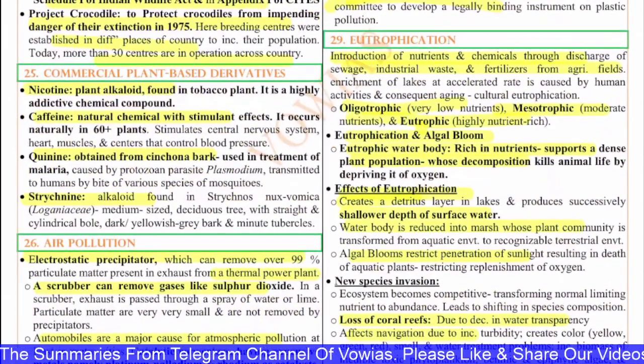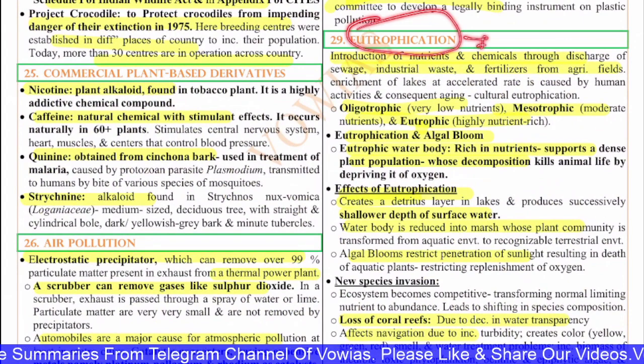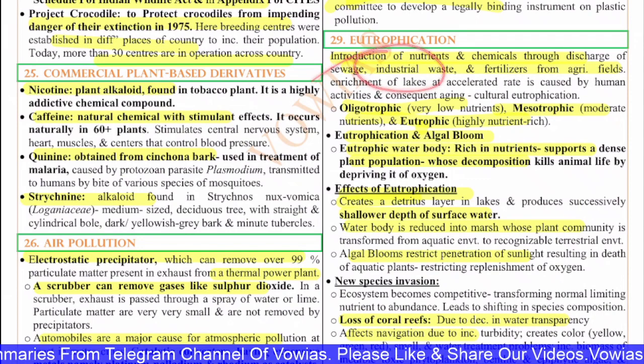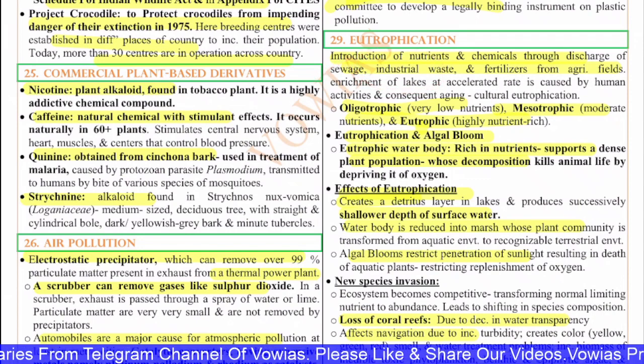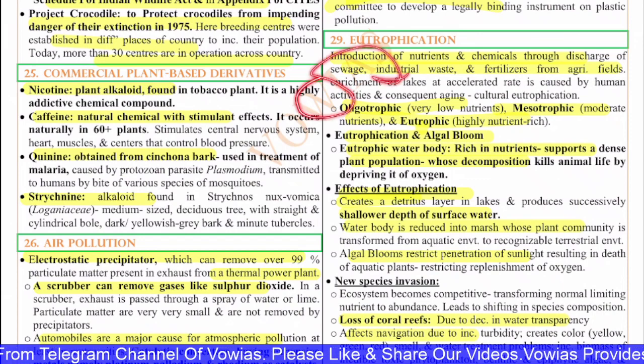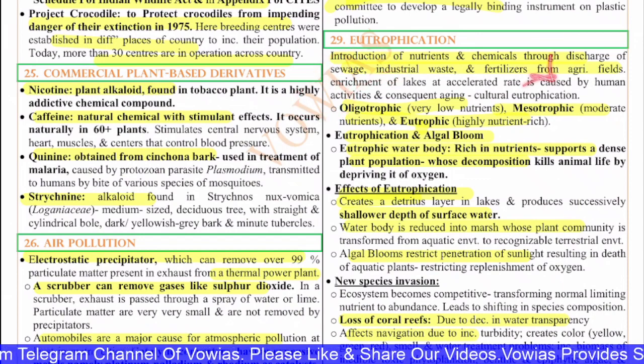The 29th question is on eutrophication. Eutrophication is the introduction of nutrients and chemicals through discharge of sewage, industrial waste and fertilizer from agricultural fields. The enrichment of lakes at an accelerated rate is caused by human activities, and the consequent aging is called cultural eutrophication.